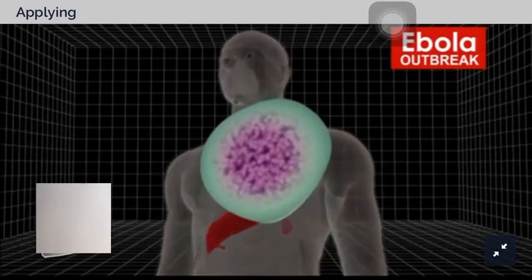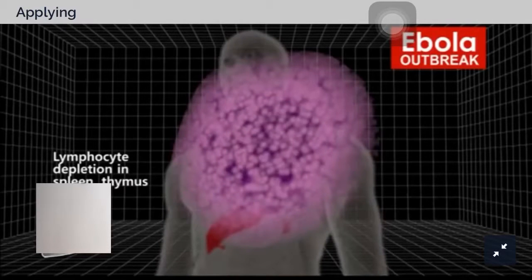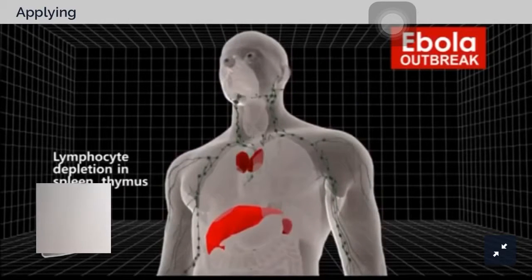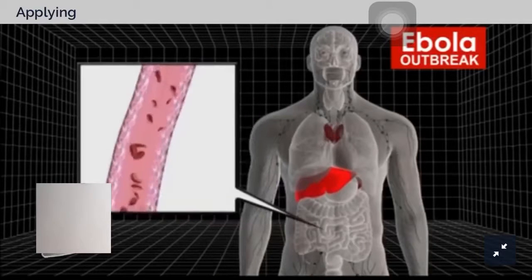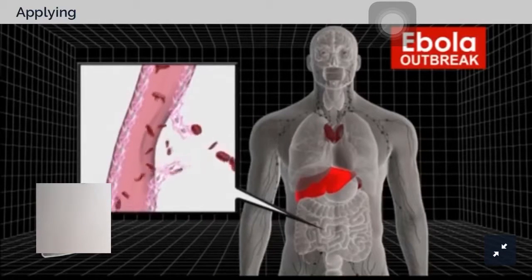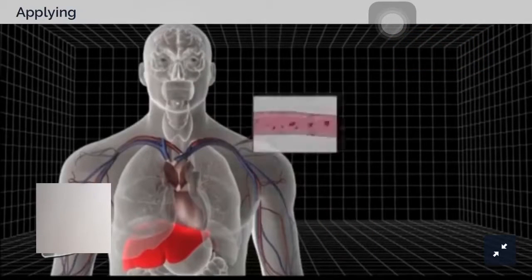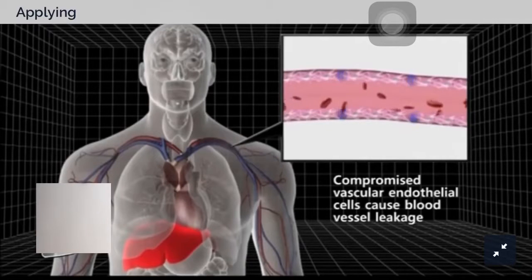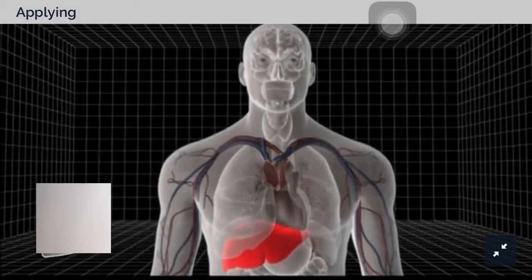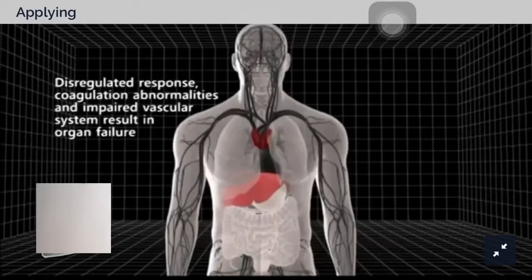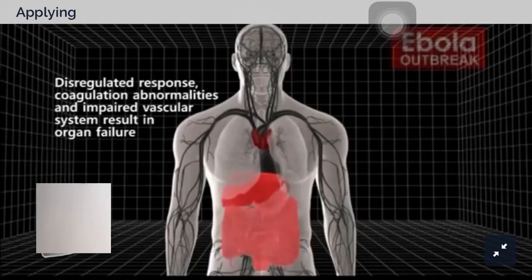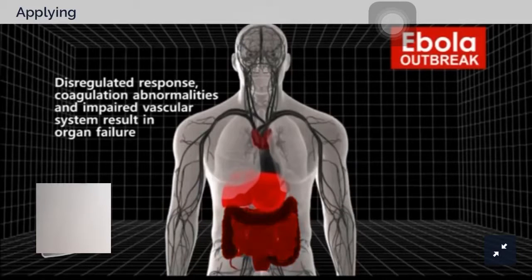Lymphocyte depletion and necrosis are observed in the spleen, thymus, and liver. Intensified immune response leads to dysregulated coagulation, which causes bleeding and hemorrhaging in the gastrointestinal tract. Compromised vascular and endothelial cells also cause blood vessel leakage, leading to hypotension. Dysregulated host immune response, coagulation abnormalities, and an impaired vascular system lead to shock and systemic organ failure.